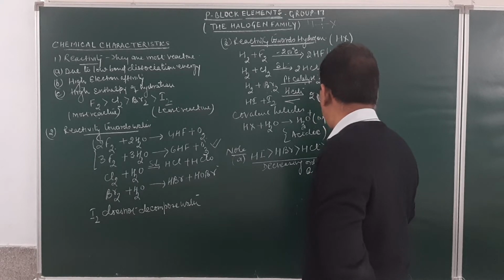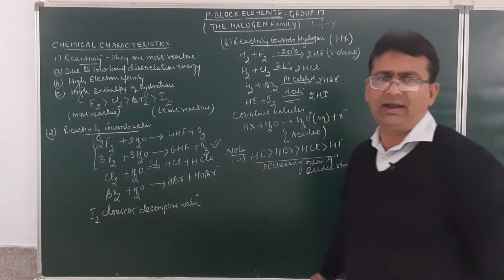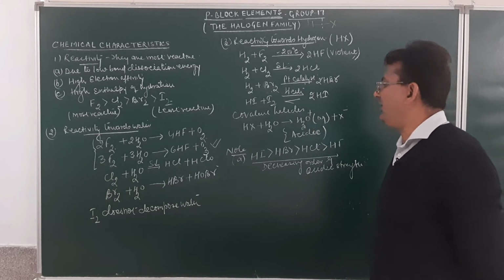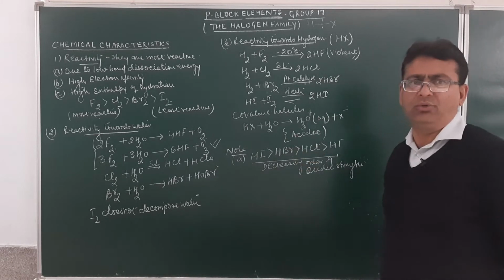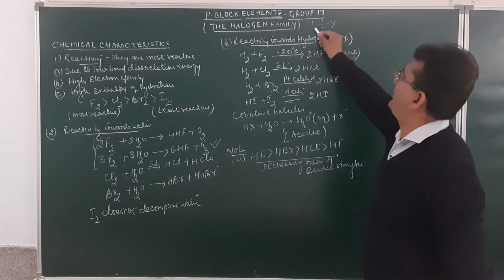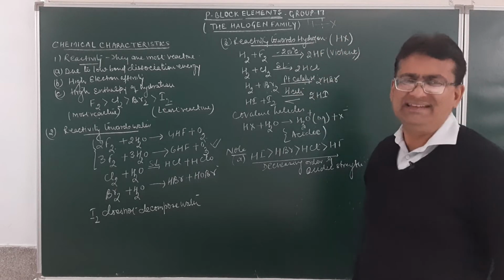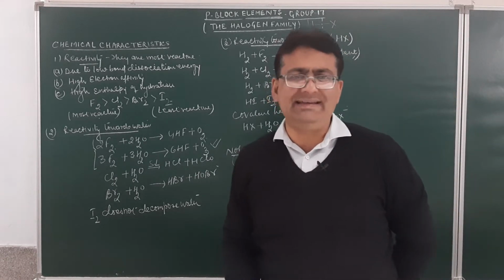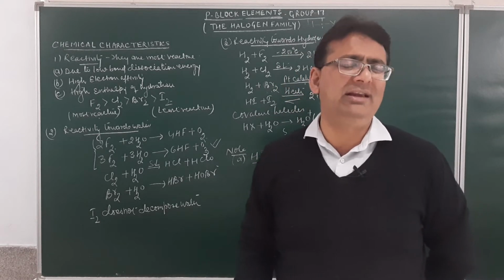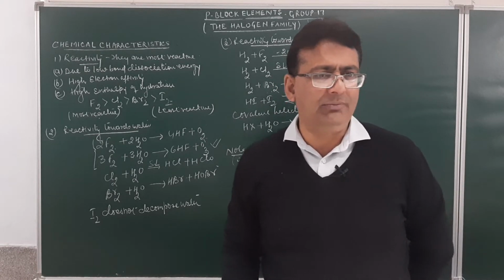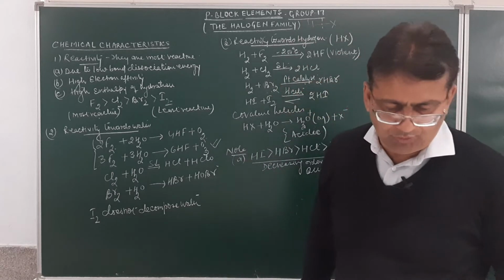I think I shall be very clear, student. Fine. How does the acidic strength increase on moving down the group? Because the breaking of the hydrogen halogen bond becomes easy. So removal of proton becomes easy. So when they are dissolved in water, they easily form the hydronium ion. So this will be acidic in nature over here.